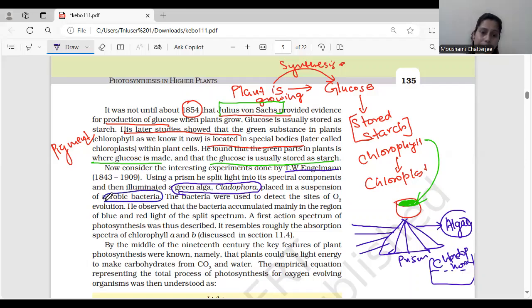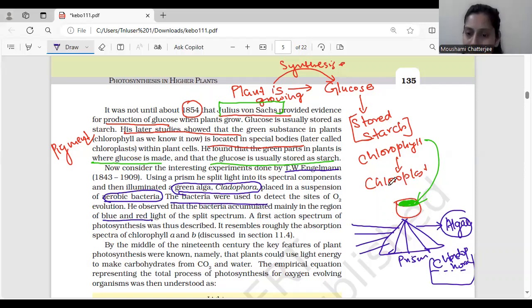This is very, very important. Aerobic bacteria are bacteria which are able to use oxygen. Okay. So bacteria were used to detect the site of oxygen evolution. Now, why is this bacteria used to detect the oxygen? He observed that bacteria accumulated mainly in the region of blue to red light.